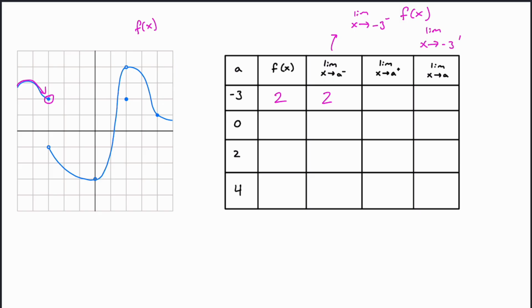Whereas if we look at the limit as x approaches -3 from the positive side, from the right, we find our graph and we trace along the graph until we get to where we're looking. On the right, we stop at this point, but it's an open circle. And it doesn't equal that, but that's okay. It doesn't have to equal it at that point. We're looking at what it's getting closer and closer to.